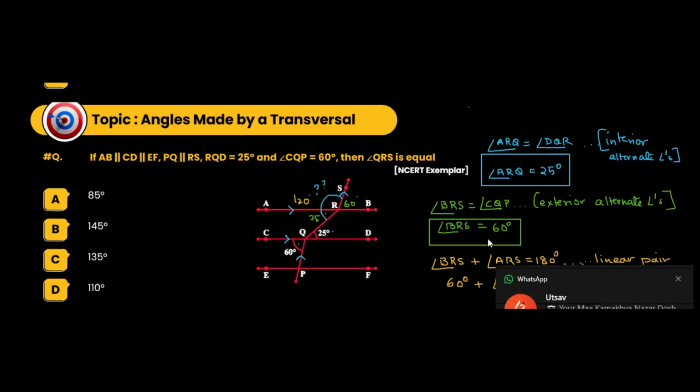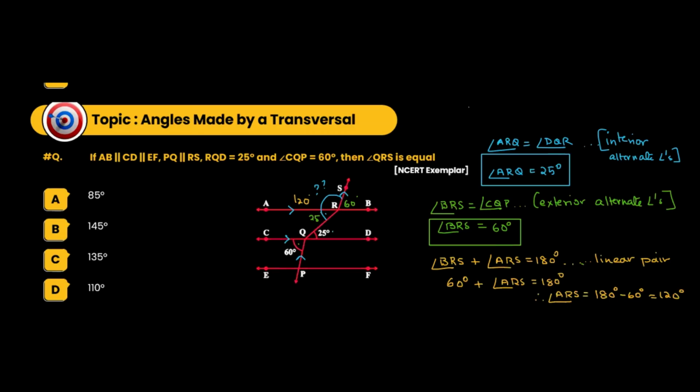Now we have to calculate the value of QRS. Angle ARS we have seen has a value of 120 degrees. Clear? So angle QRS will be equal to angle ARQ plus angle ARS.